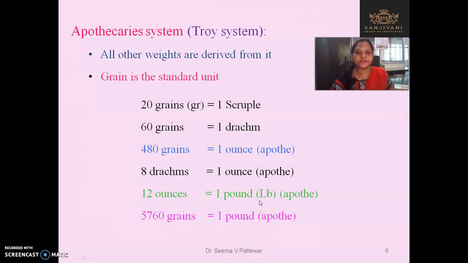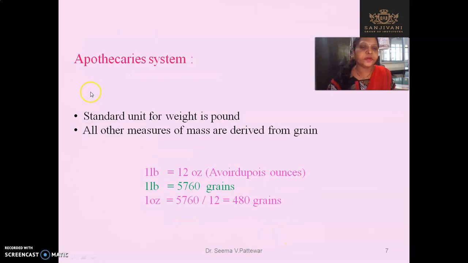So see the difference. In case of the avoirdupois system, 1 ounce is equal to how many grains? Right. In 1 pound, there are how many grains? 5760, in case of the apothecary system. Here again, it can be asked: 1 ounce is equal to 480 grains, justify this statement.